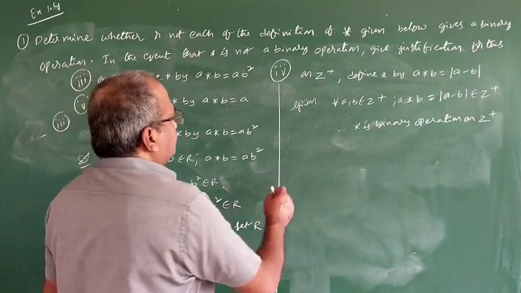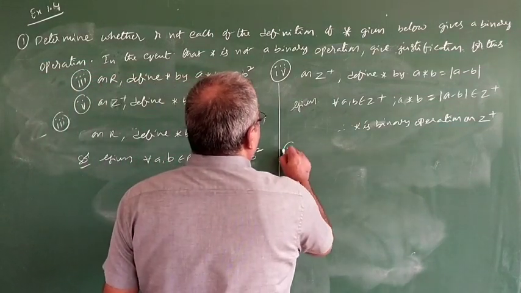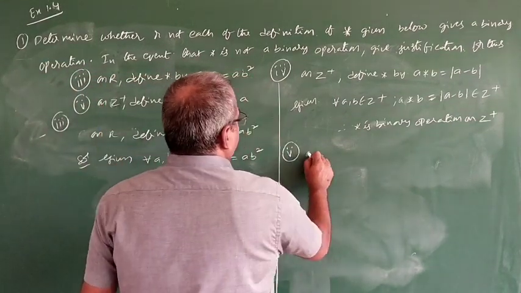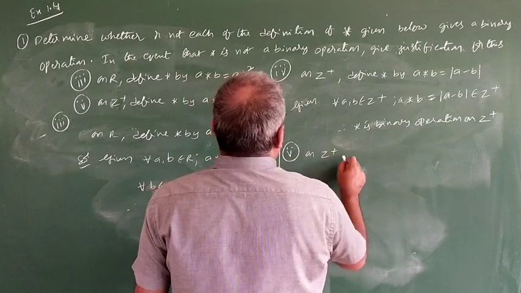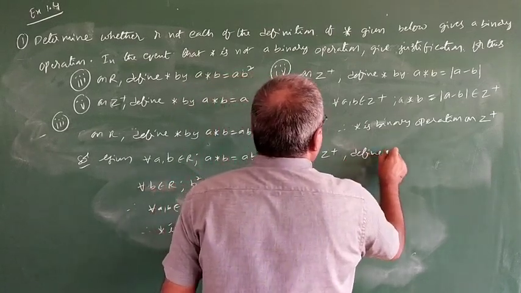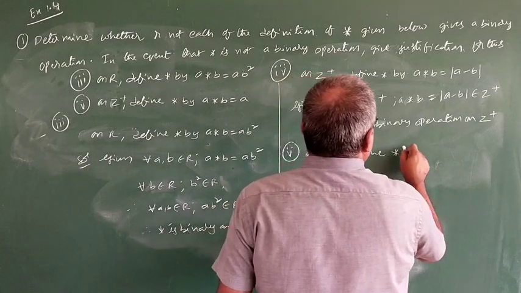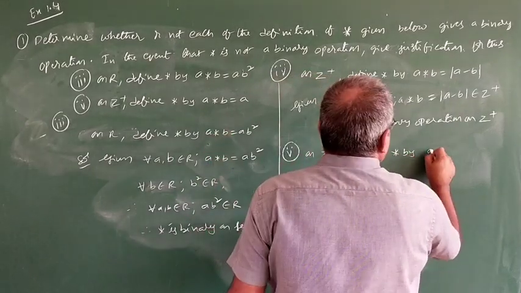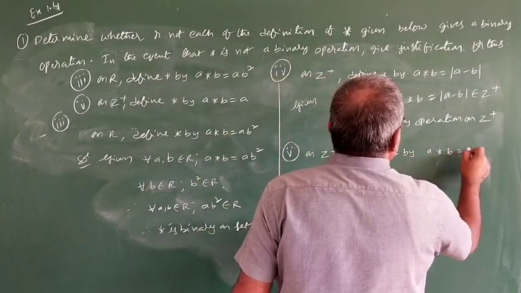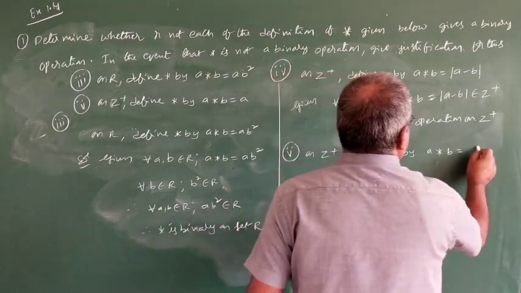Next, fifth problem. On Z plus, define a star b equal to a. For all a, b belongs to Z plus, a star b is equal to a.